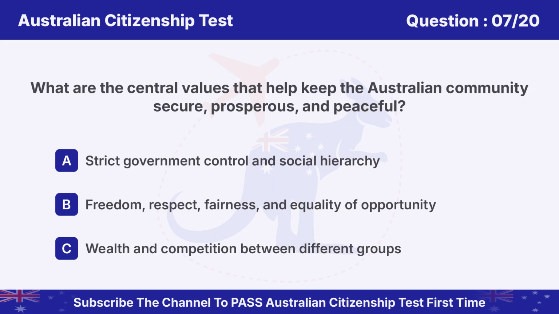Question 7. What are the central values that help keep the Australian community secure, prosperous, and peaceful? Option A. Strict government control and social hierarchy. B. Freedom, respect, fairness, and equality of opportunity. C. Wealth and competition between different groups.